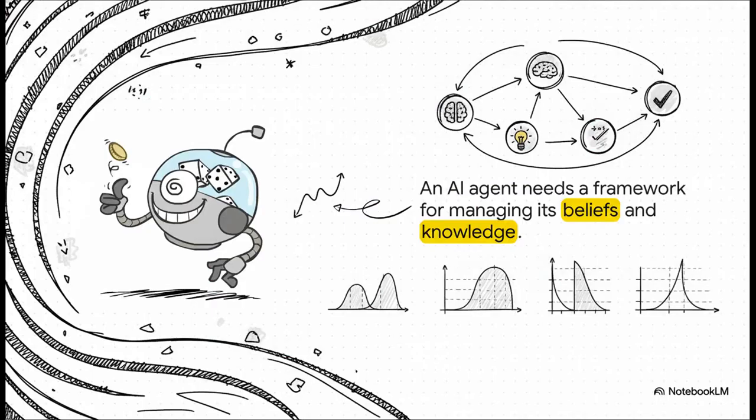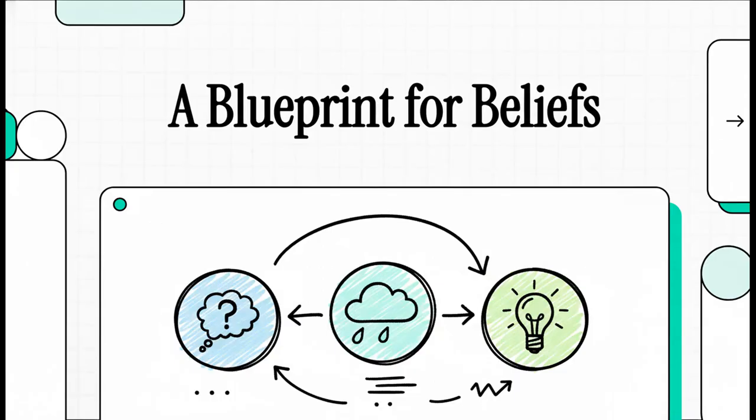Well, for an AI, the world is just this chaotic flood of messy, incomplete data. To do anything useful, it can't just be guessing. It needs some kind of system, right? A way to manage what it thinks is true about the world and, crucially, to update those beliefs whenever new information comes in. And that's exactly what we're going to dig into today. We are pulling back the curtain on one of the most powerful tools out there for this kind of thinking, something called a Bayesian network.